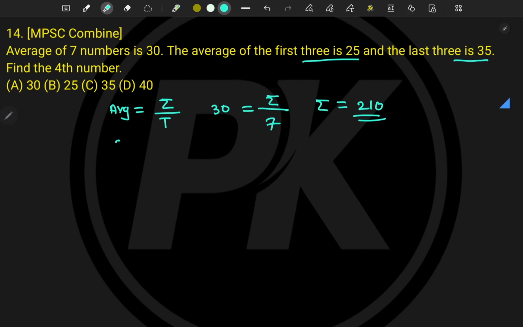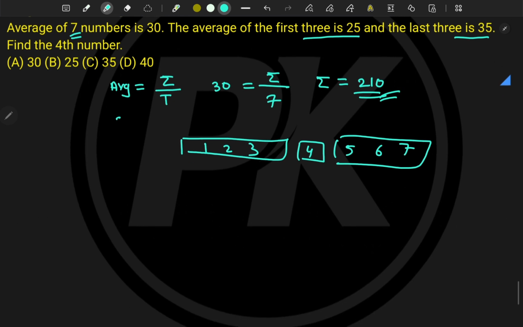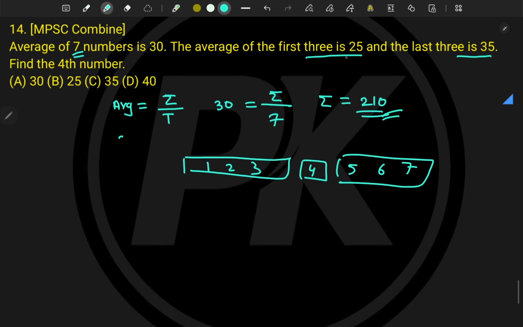So for those who are not able to solve the problem, let's see here. How many numbers are given? 7, right? For the first 3 numbers, 1 2 3, the average is given. We have to find the fourth number, and for 5 6 7 also the average is given. Now we know the total summation is 210. For the first 3, the summation is 25 into 3, so it will become 75.